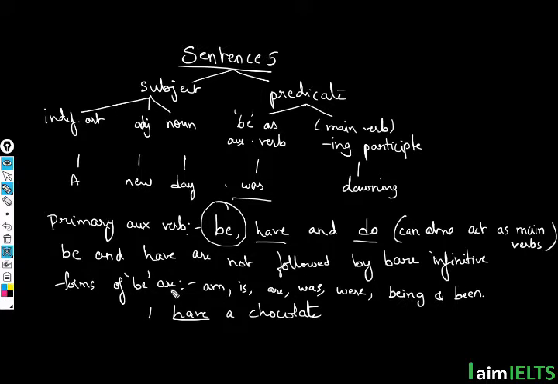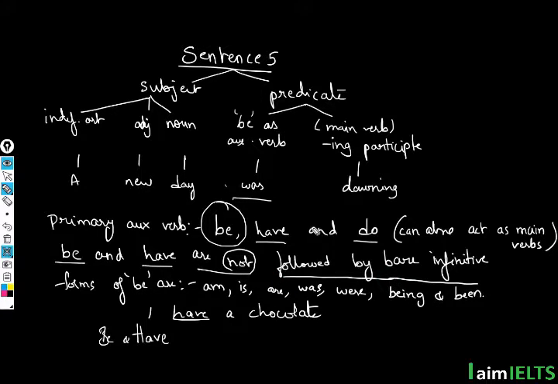Next, another interesting point about these words is that the words be and have are not followed by a bare infinitive.